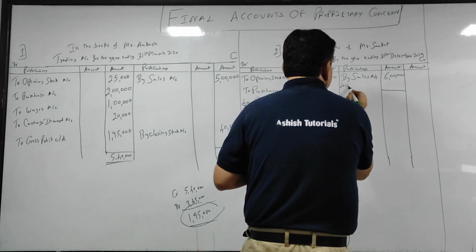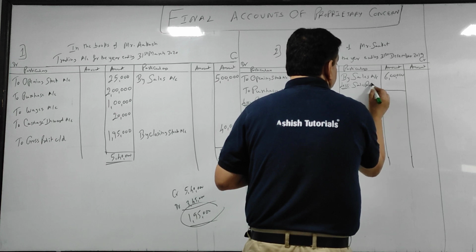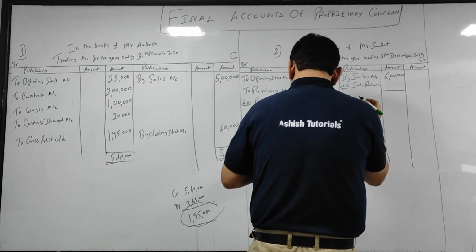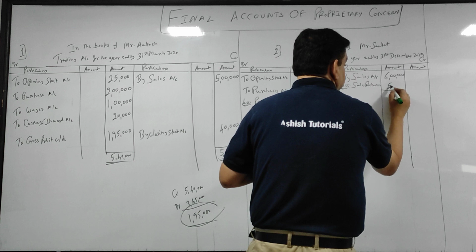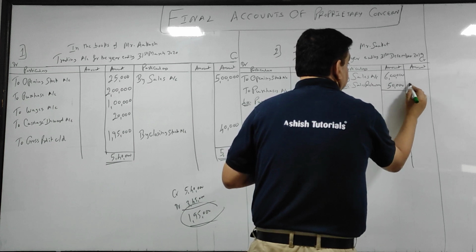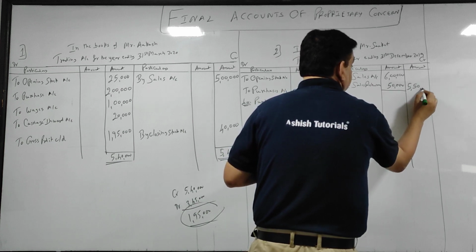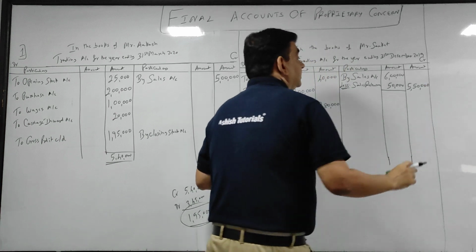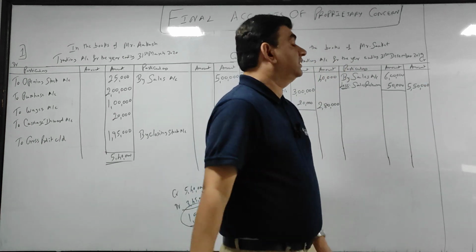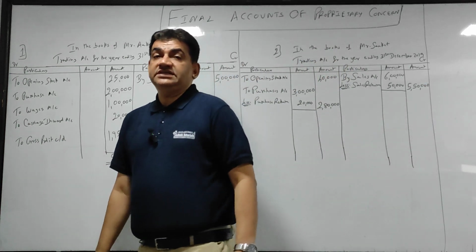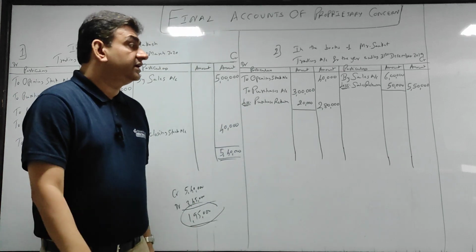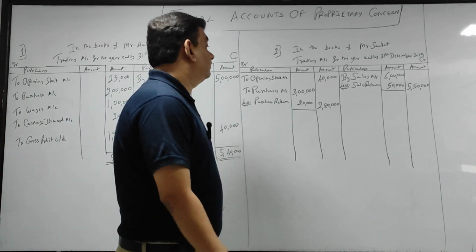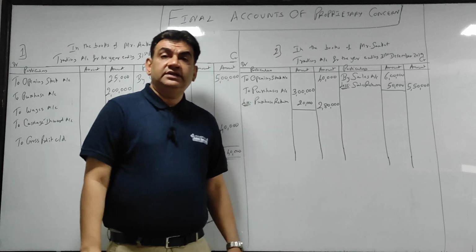So from sales, deduct sales return, that is 50,000. So 6 lakh minus 50,000, 5 lakh 50,000 will come outside.